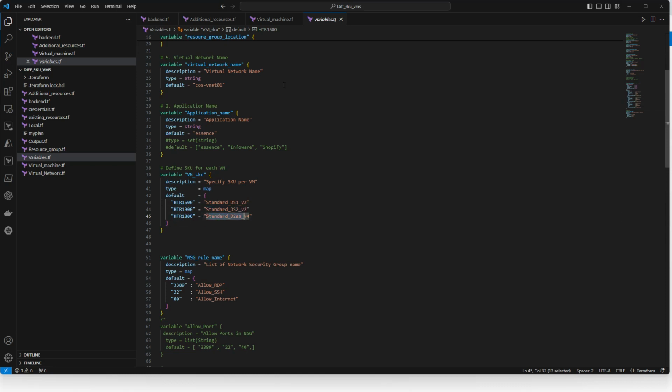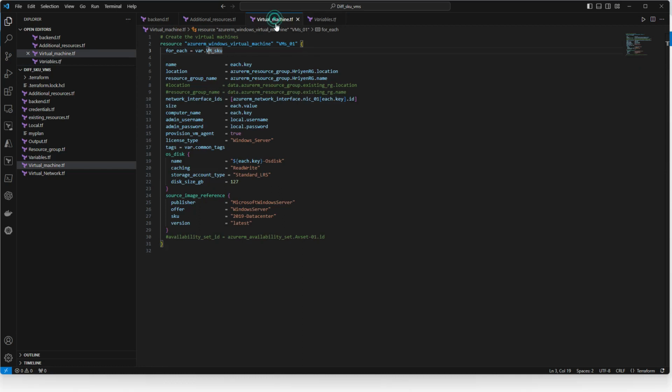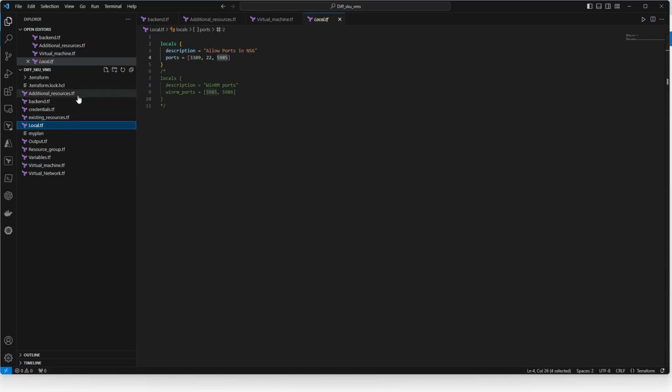So it will be referencing with the help of your variable SQ VM SQs. Fine, this is good now. Same thing, this also will be referenced from your local variable username password. I have already defined username and password here.